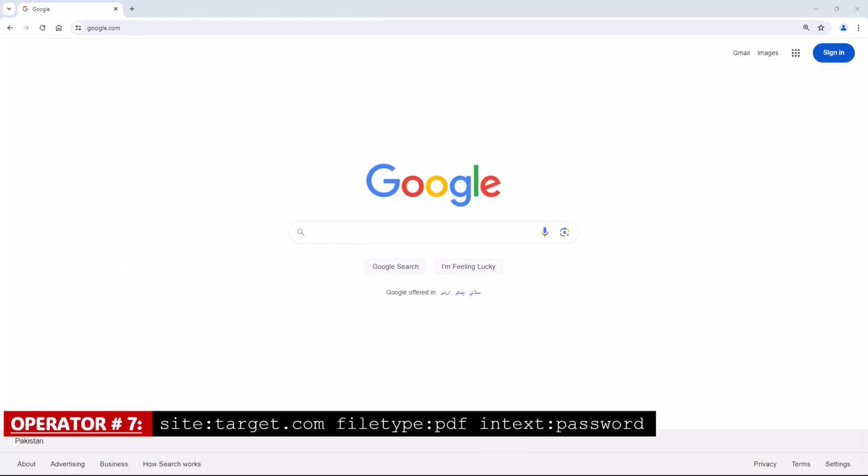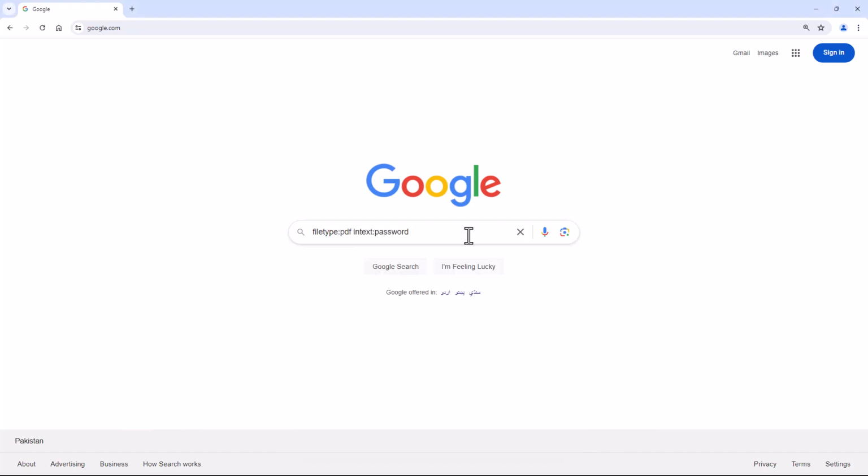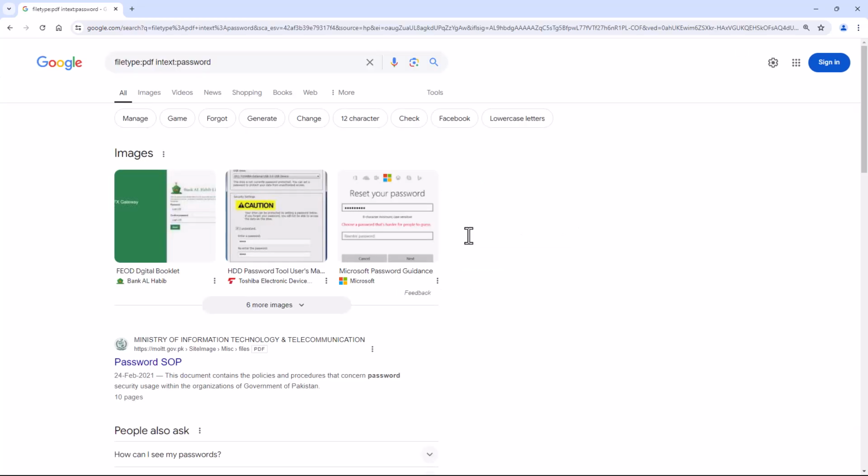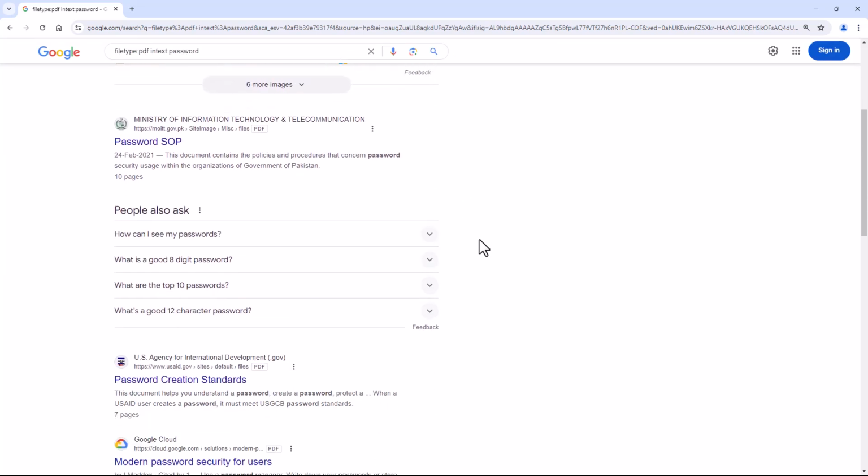Operator number 7, site with the combination of filetype and intext password. I'm not mentioning my target here, but you could use your own target. This Google Dork will search for PDF files containing passwords. This is a common way for hackers to find login credentials.